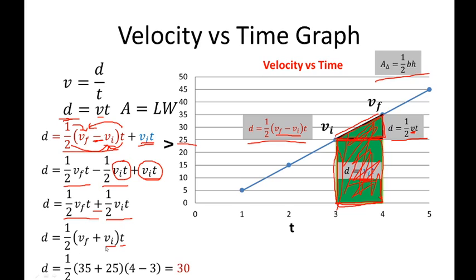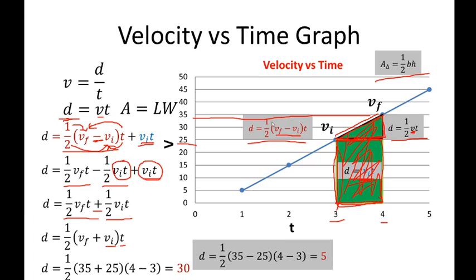So substituting the values here with our given here. So we have 1/2 times velocity final is 35. Velocity initial is 25. Then time is 4 minus 3. So the answer is 30.